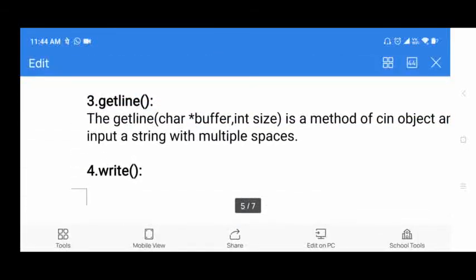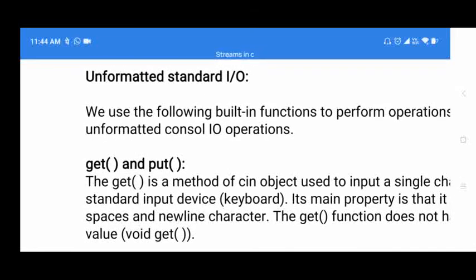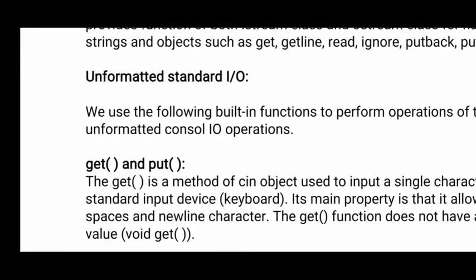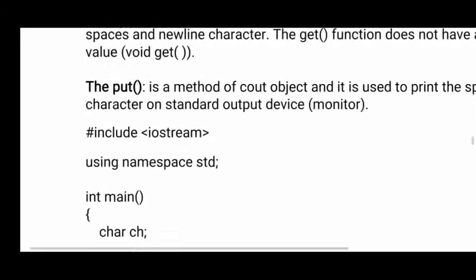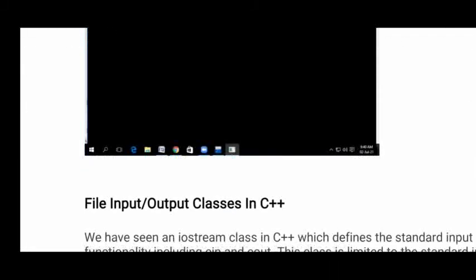Next, here we have different types of methods under standard input and output, when you are collecting something from a user and printing on the output screen. These methods are categorized into unformatted and formatted. In unformatted, we have get and put. Get is used to get one character at a time from a user, and put is used to print a character at a time on the output screen. Getline allows the user to enter characters including spaces, and the write method is used to write something on the output screen.